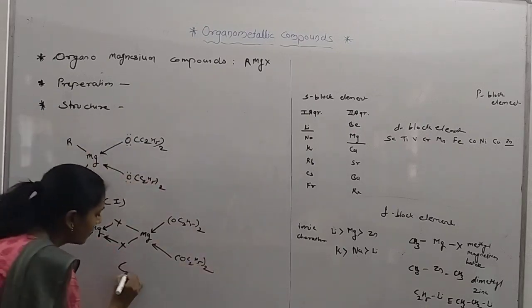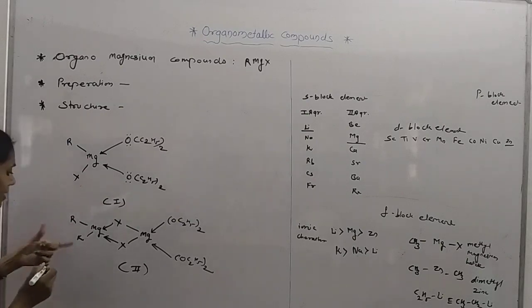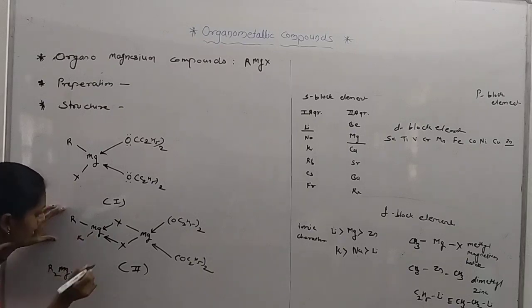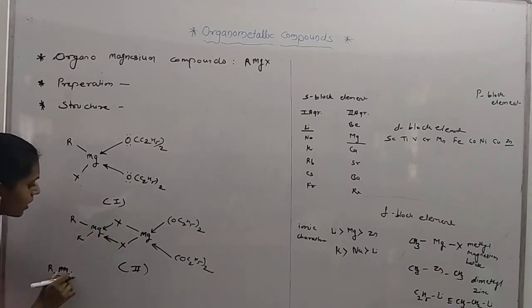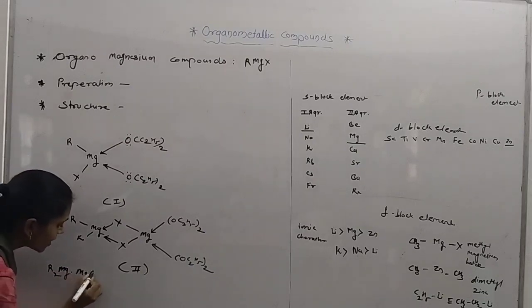This is the second representation of the structure. Actually, this R2 is bonded with Mg, and here it's a coordinate bond.